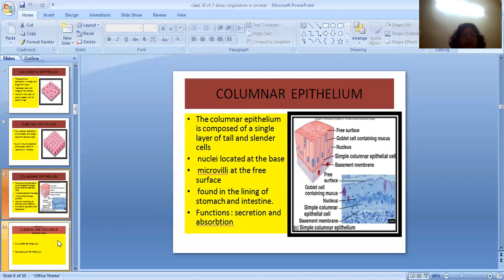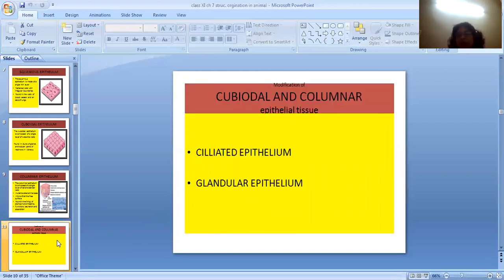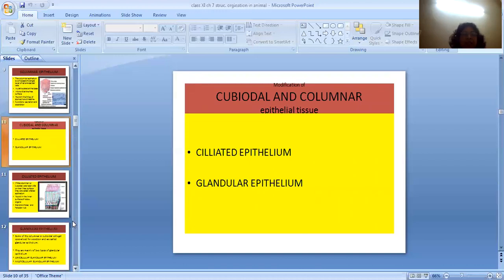Students, these cuboidal and columnar epithelium are modified. Some modifications may take place in cuboidal and columnar epithelial tissue, and then it can further be of two types: ciliated epithelium and glandular epithelium. Now let us first see what is ciliated epithelium.